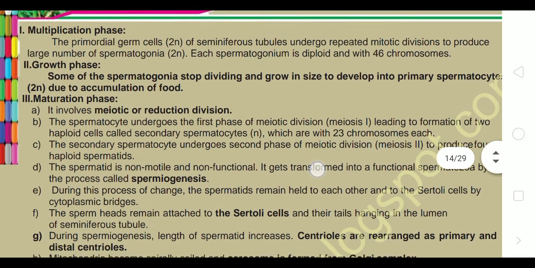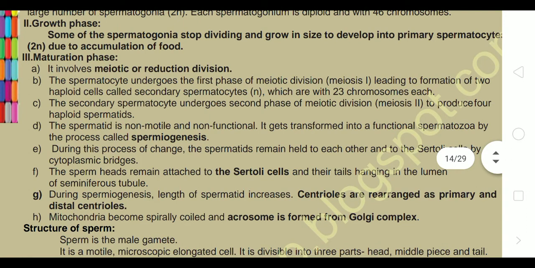Growth phase. Some of the spermatogonia stop dividing and grow in size to develop into primary spermatocytes, which are diploid, with 2 sets of chromosomes. They develop in size due to the accumulation of food. So that is up to the growth phase, nothing else.